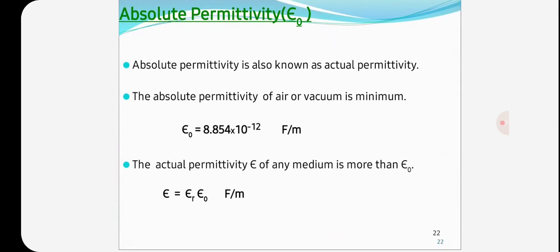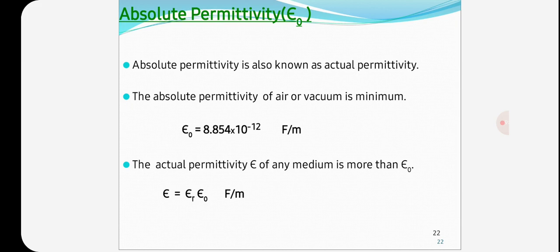So here we go for absolute permittivity. Absolute permittivity means the actual permittivity of the medium. It is denoted by the Greek letter epsilon naught, and it is measured in farad per meter.